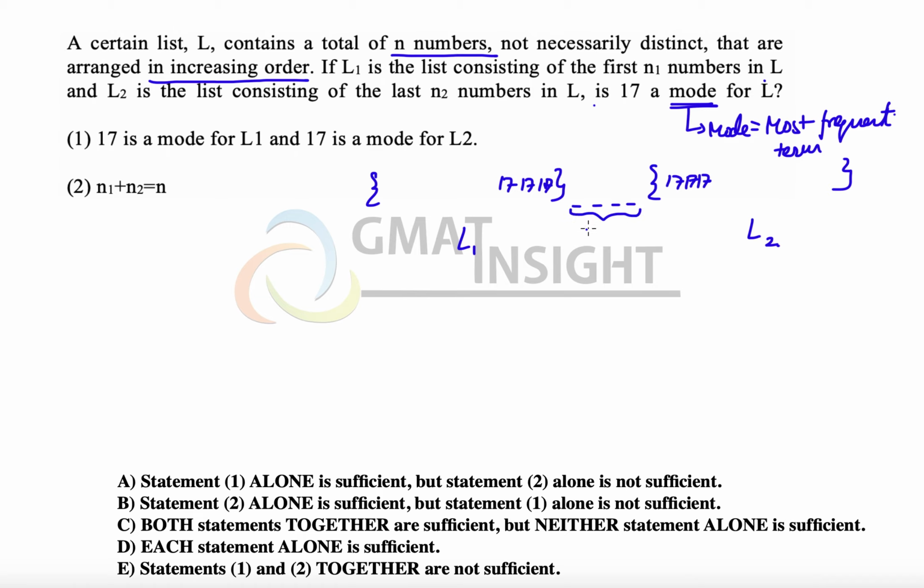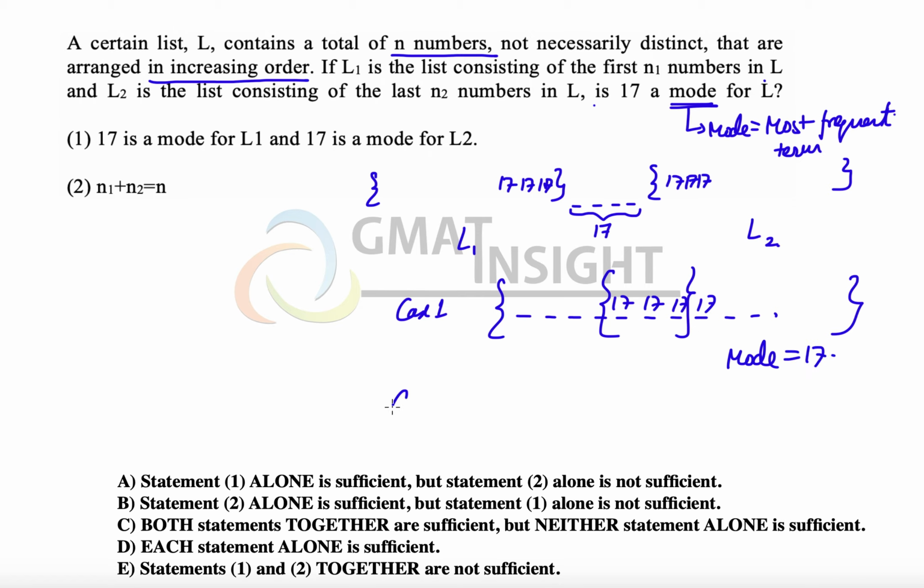Even if there are some more terms in between, because the last term here and the first term here are all 17 and the terms are in increasing order, all of them have to be 17. So case number 1 is that there is some kind of overlap, in which we have certain 17s in the L1 set like this, while the L2 set is somewhat like this. But in this case the mode will be 17, because 17 is clearly the term which has repeated the maximum number of times. Let's look at another possibility, case 2, in which there is no overlap.